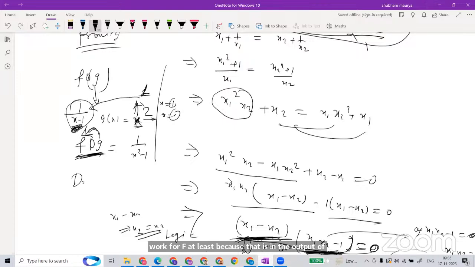So the domain is going to be real numbers removing minus 1 and 1.